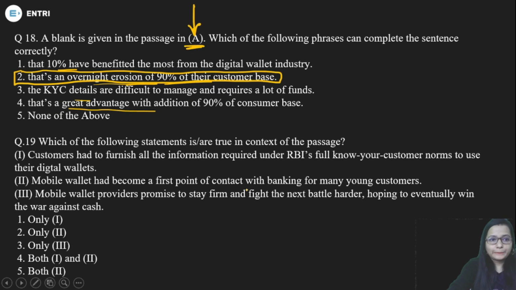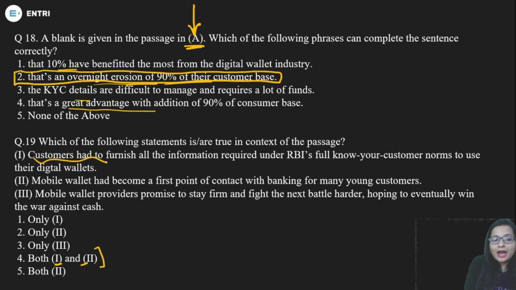Now the 19th question is saying which of the statements is or are true. You can choose only one, or even you can choose two. So if you are going through the passage, you must know that there are two statements which are true in the context of the passage. And what are these statements? Statement number 1 and 2.